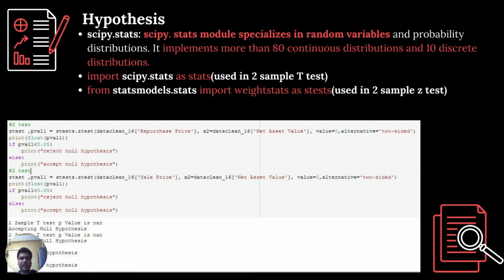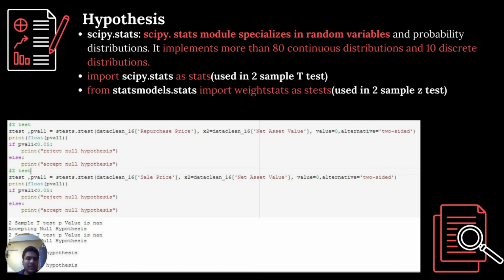So after doing the data cleaning and processing, visualization and statistics, we will now test our analysis on the basis of hypothesis testing. On the basis of visualization and statistics, we analyze that the dependent variables, that are repurchase price and sales price, are linearly dependent on the independent variable, which in this case is net asset value. Therefore, we will make a hypothesis regarding these three variables.